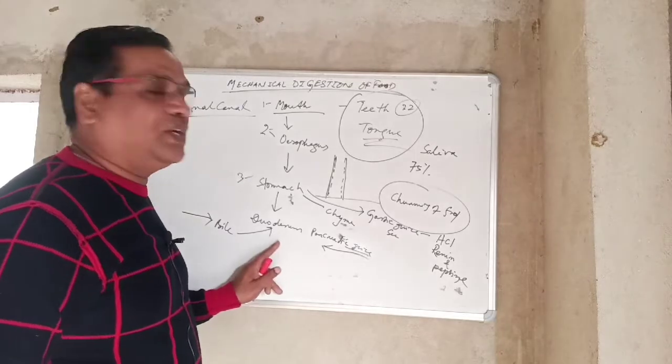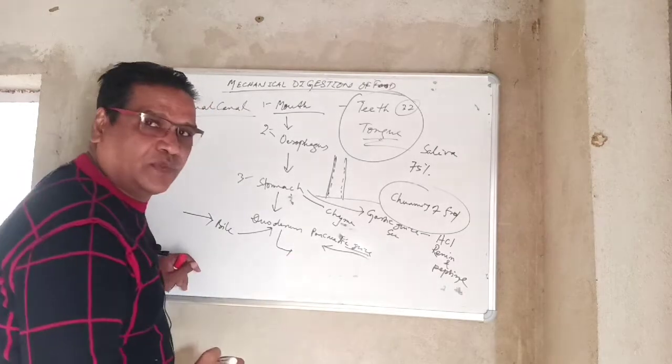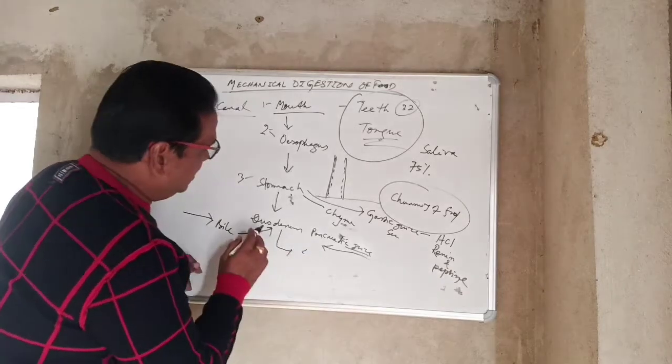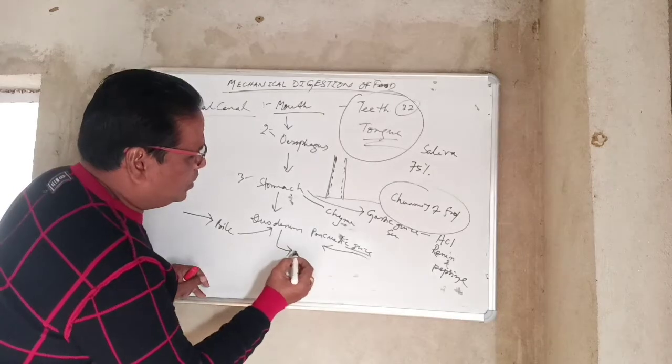These juices are mixing in the duodenum. Then from the duodenum, it is moving on in the small intestine, first the duodenum, and next it moves to the jejunum.